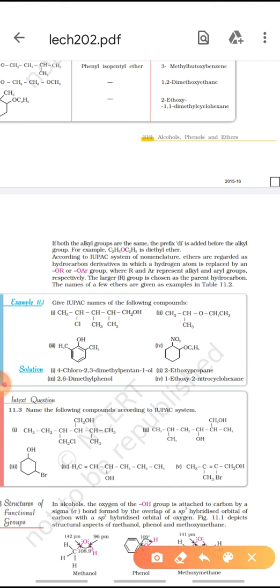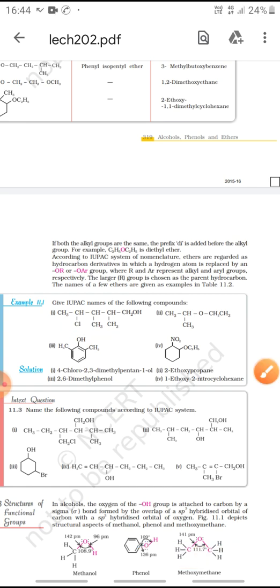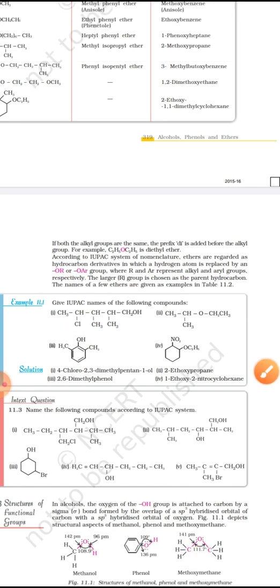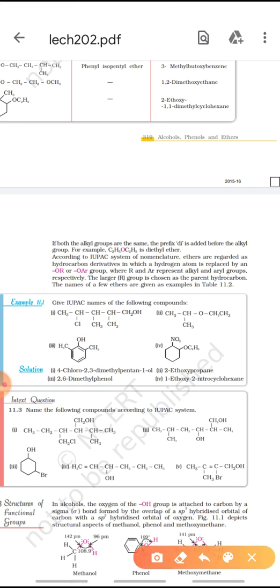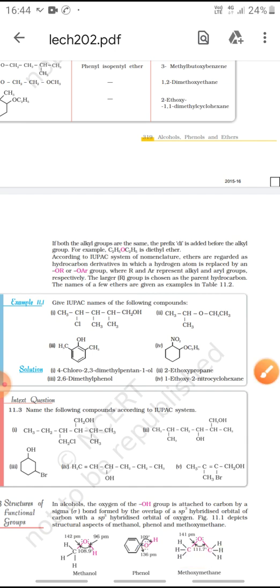Next one, this compound. Here we'll start the numbering from the carbon containing the OH only. So it will be carbon number 1, 2, 3, 4, 5, 6. On second and sixth carbon, 2 methyl groups are present. So it will be 2,6-dimethylphenol. Similarly, the next compound is cyclohexane with a nitro group attached, and an OC2H5 group attached.